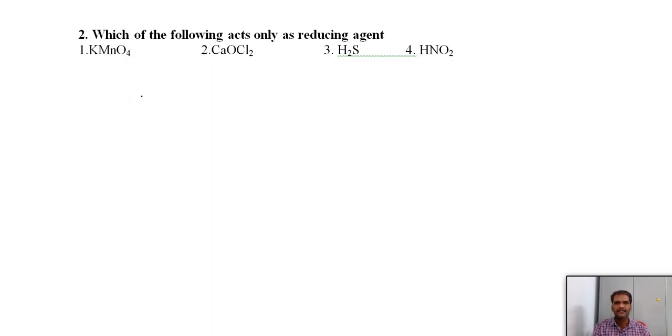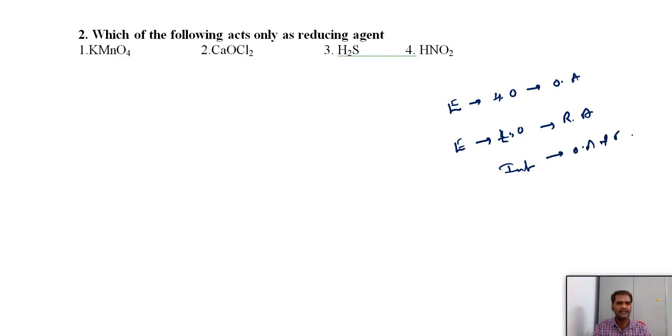Which of the following acts only as a reducing agent? Generally, which is a reducing agent, which is the oxidizing agent, and which can act as both oxidizing and reducing agent? How to identify? Based on the oxidation state. If any element is present in its higher oxidation state, then it can act as an oxidizing agent. If any element exists in its lower oxidation state, then it can act as a reducing agent. And if an element exists in an intermediate oxidation state, in between higher and lower oxidation states, then it can act as both an oxidizing agent and a reducing agent.